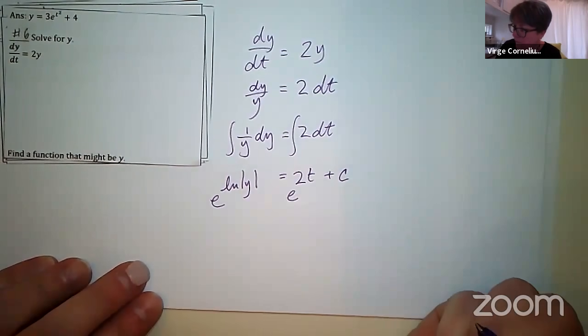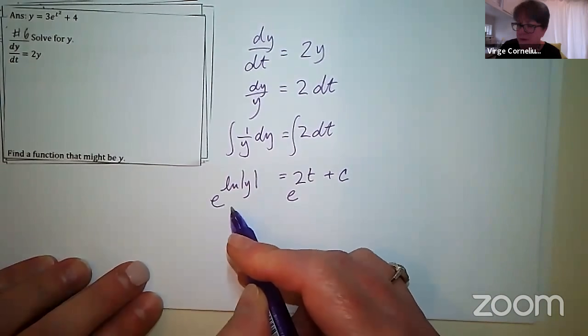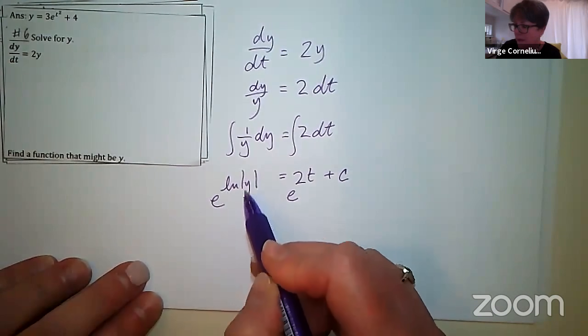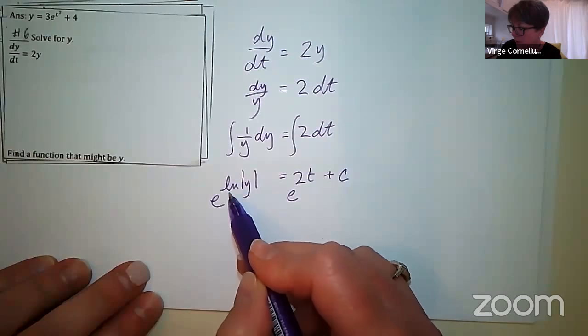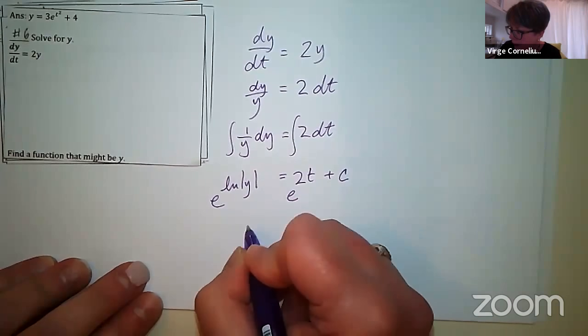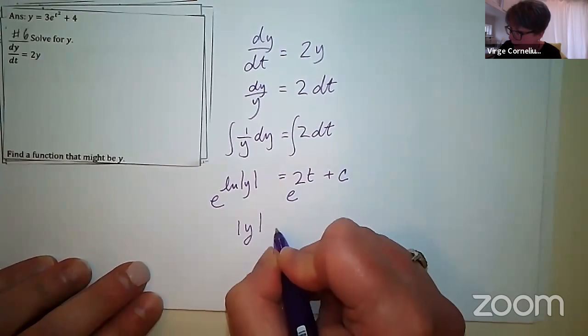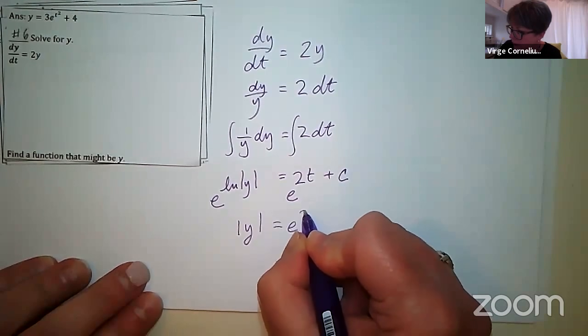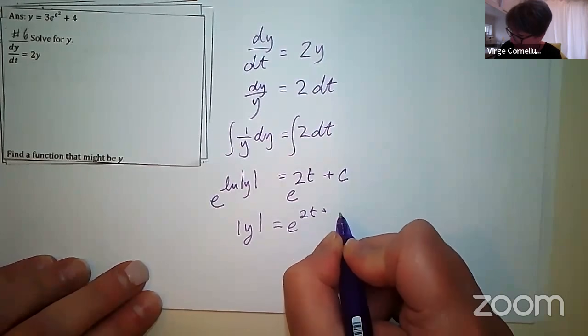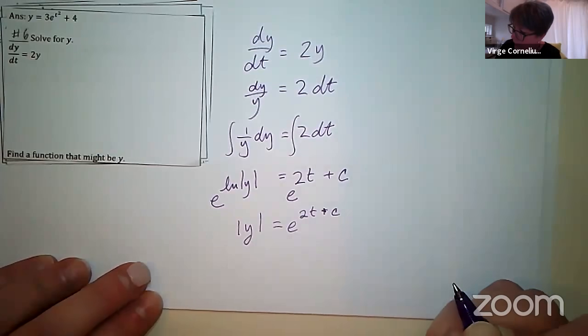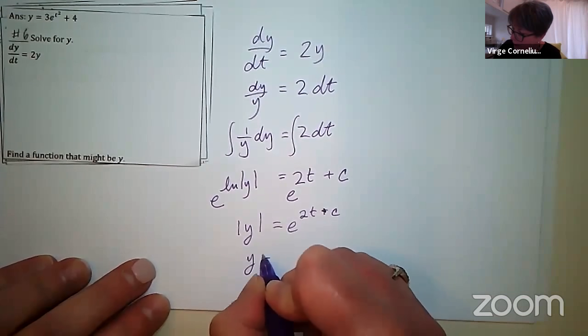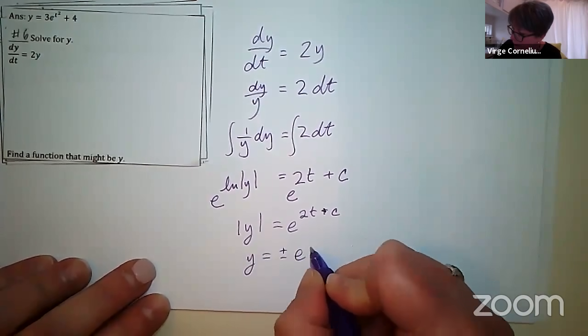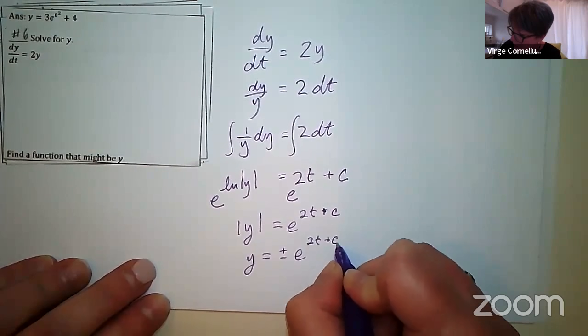Exponentiate. Again, I'm doing that because I have to do kind of the inverse operation here. So I'm trying to get rid of this natural log. So I exponentiate, I get absolute value of y is equal to e to the 2t plus c. And then y is equal to plus or minus e to the 2t plus c.